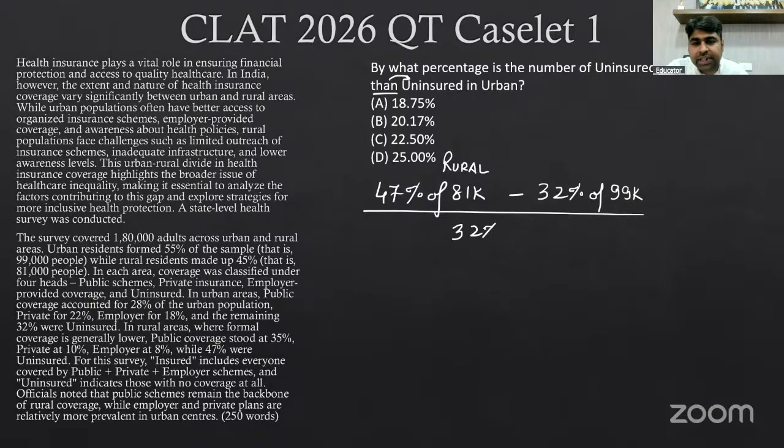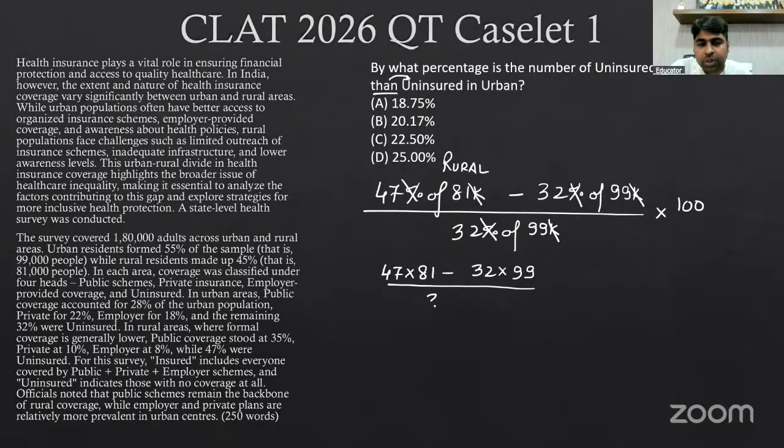So 32 percentage of 99K will come in the denominator. Into 100 is what you are supposed to solve. So again, K and K will get cancelled out. Percentage and percentage will get cancelled out. I need to find out 47 into 81 minus 32 into 99 upon 32 into 99 into 100. Okay, that is one way to do this.